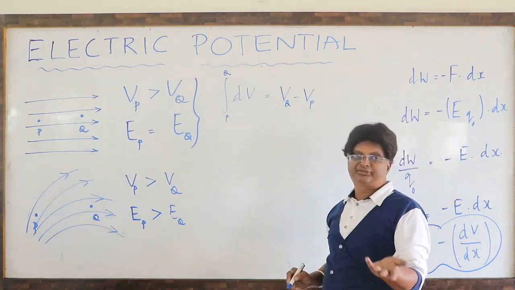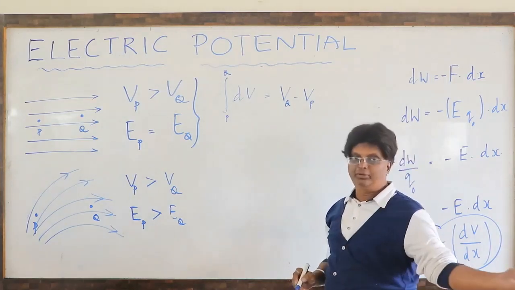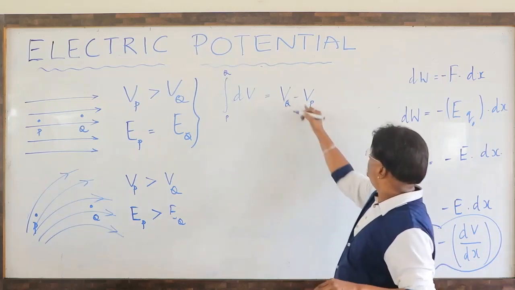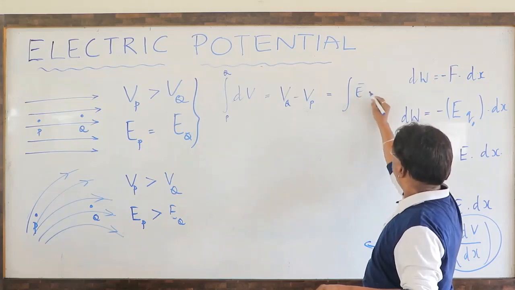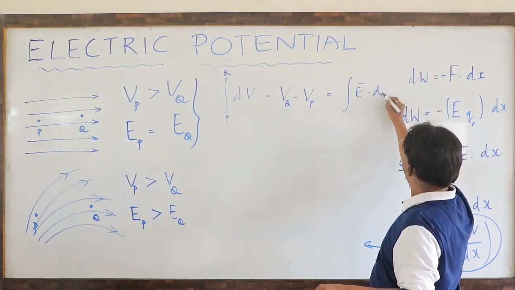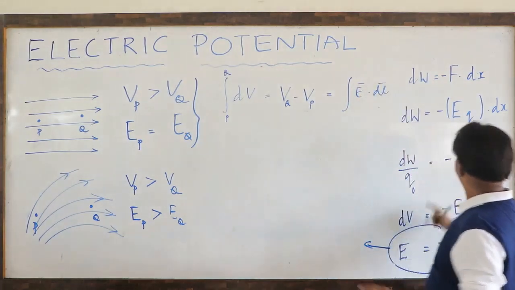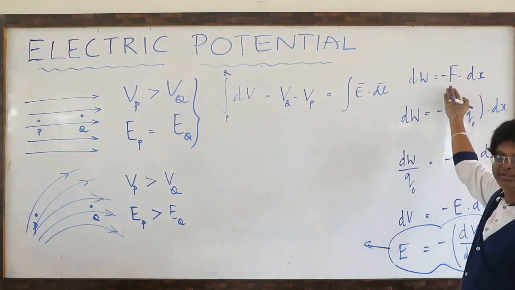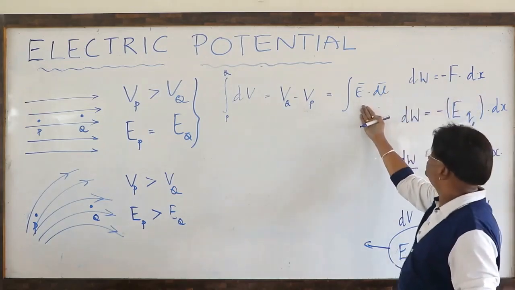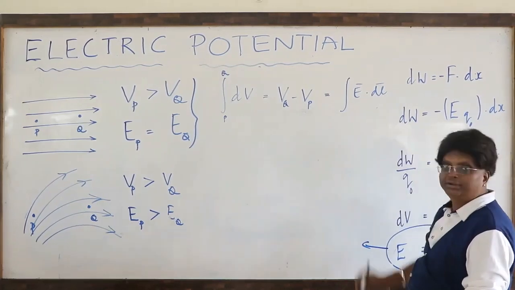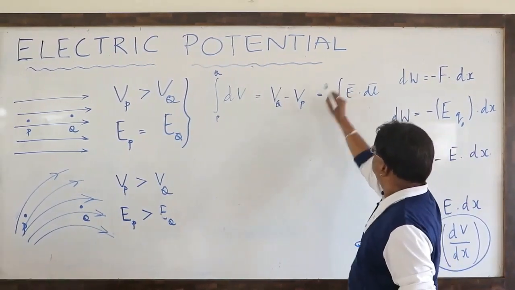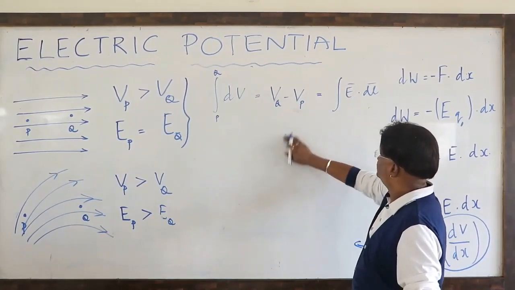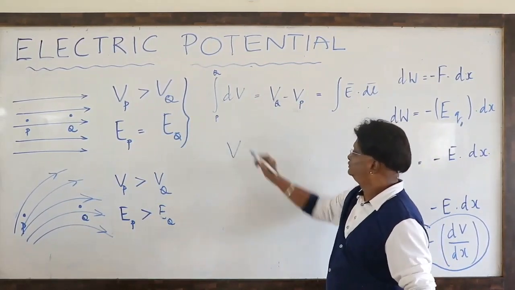Any of the potentials can be 0 if it is taken at a point at infinity. VQ minus VP is equal to integral of E bar dot dl bar, since this is a kind of dot product. So VQ minus VP, this is what I simply call V. What is V?